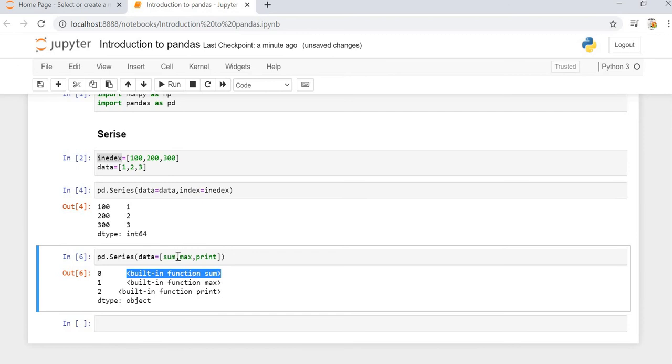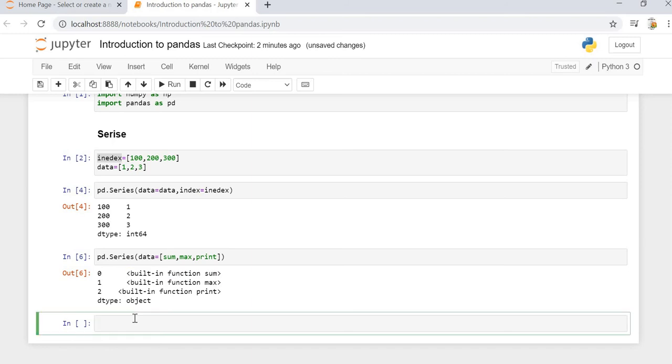We can also create a series using mathematical functions or any kind of functions that we have. We can specify in a list the sum function, max function and the print function, and it will provide us the data points using those functions. Also for the indexes, we can specify specific indexes like string indexes.